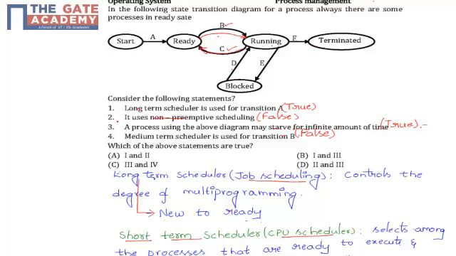So what are the statements that are correct? First statement and the third statement. So 1 and 3, which is nothing but